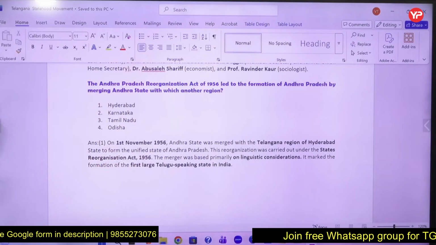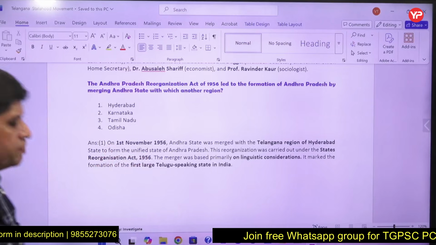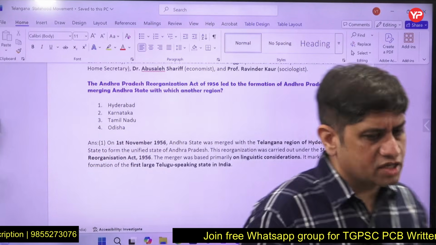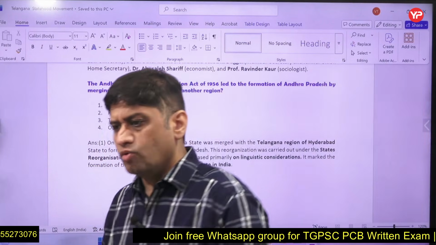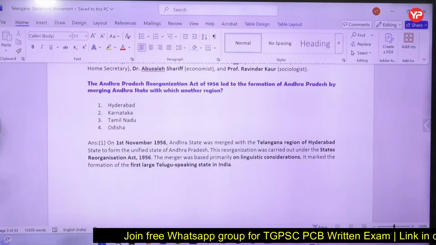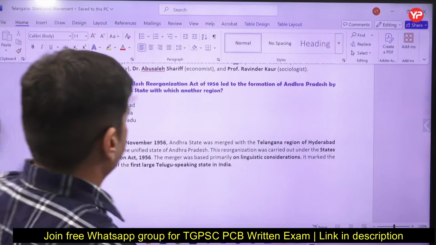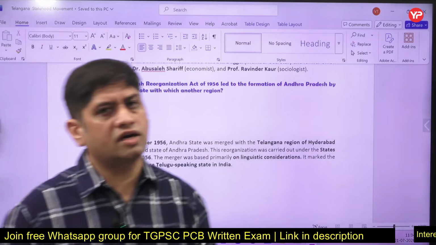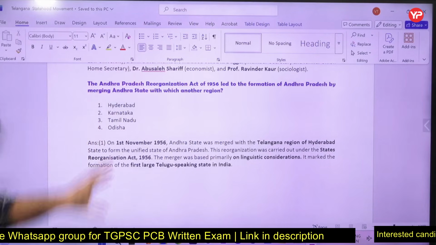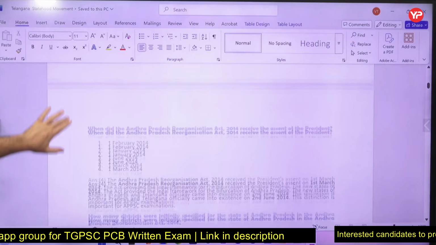And Andhra Pradesh became the first Telugu speaking state created on a linguistic basis. So there was an entire movement for the creation of Andhra Pradesh first. But this particular lecture is not related to the creation of Andhra Pradesh. It is related to the creation of Telangana in 2014. So this was another question asked related to this.